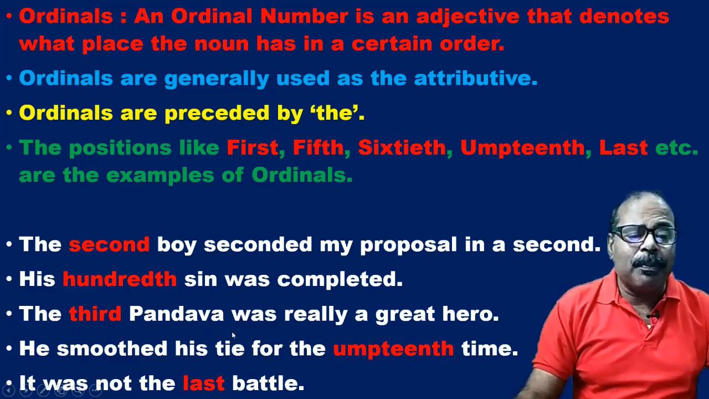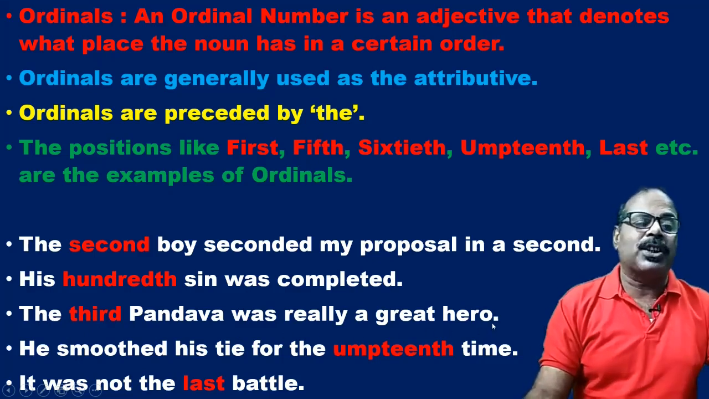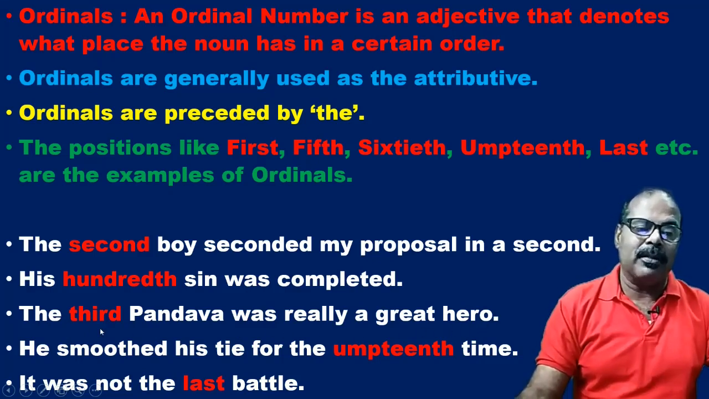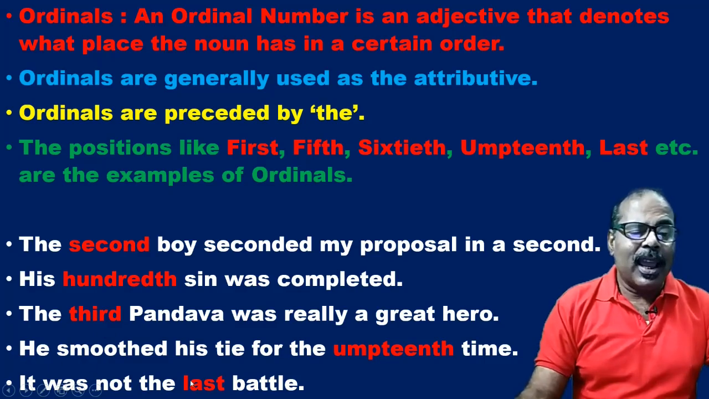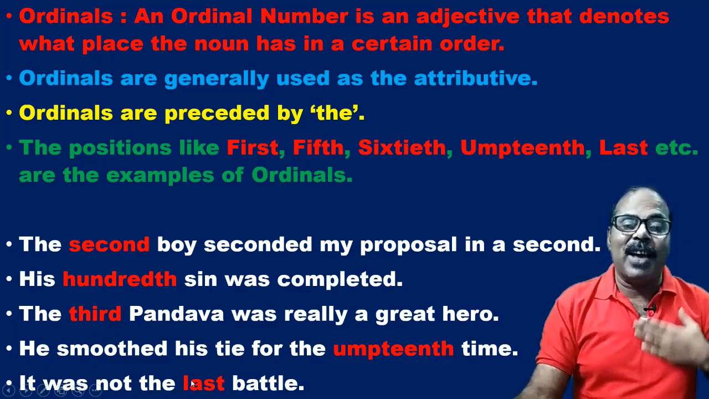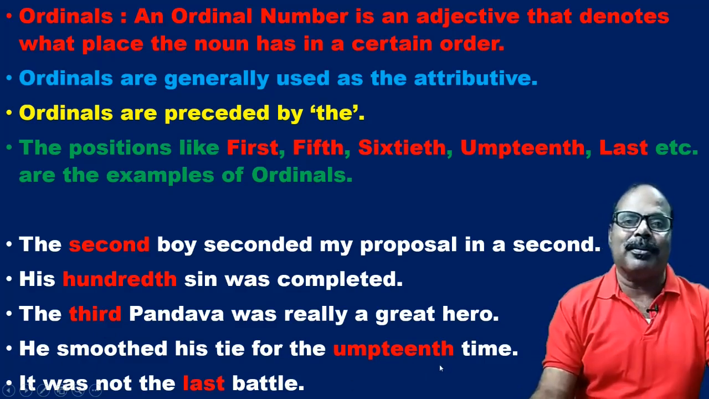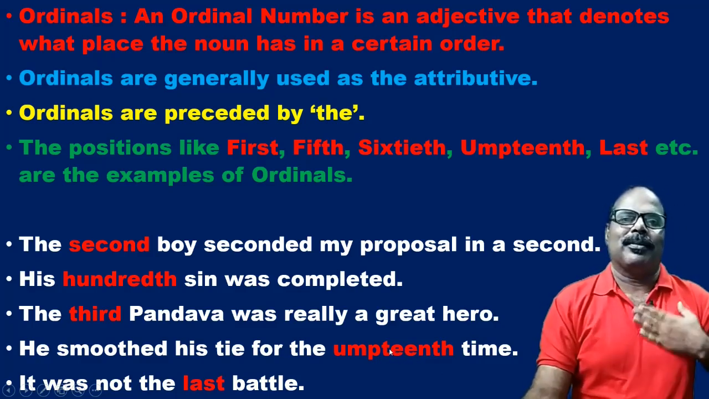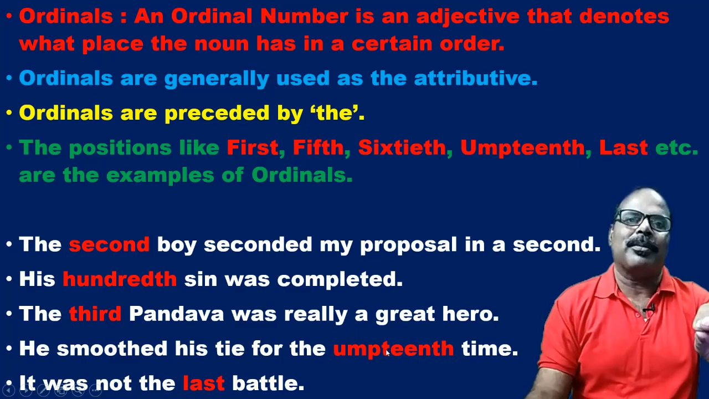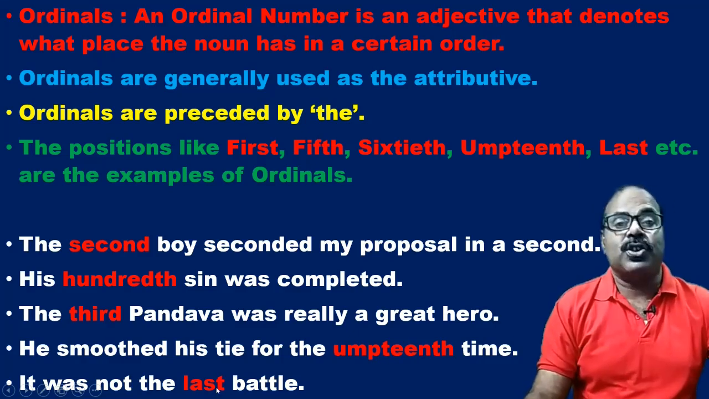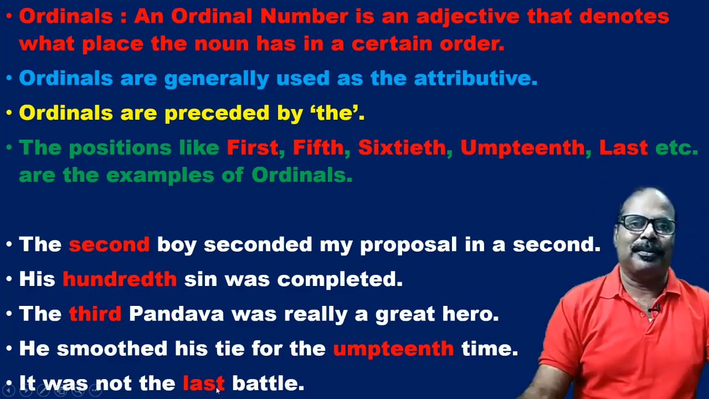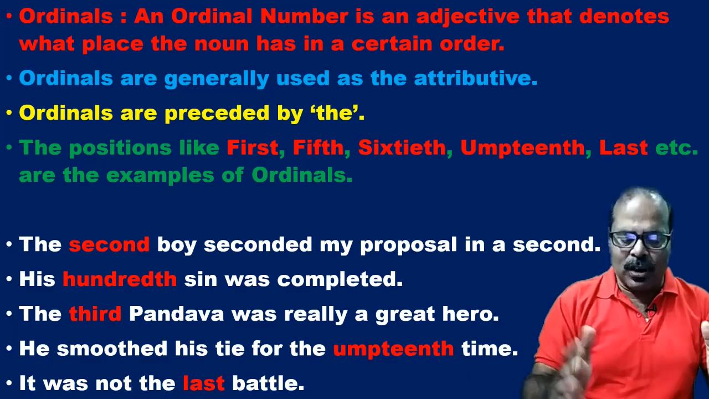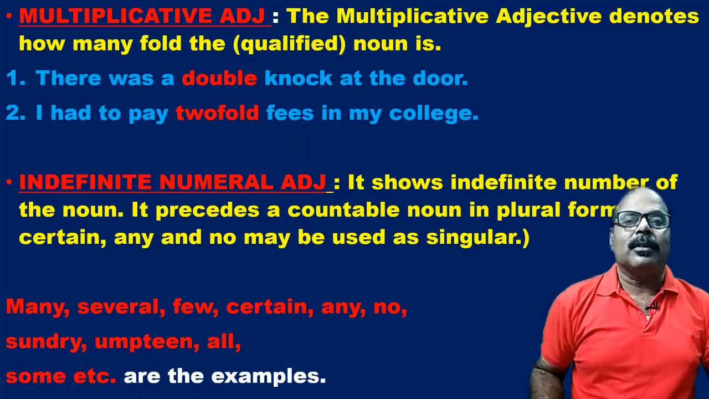The third Pandava was really a great hero. The third Pandava. He smoothed his tie for the umpteenth time. That means he did it many times before that, and now this is the last time. For the umpteenth time. It was not the last battle. So these are the ordinal numeral adjectives.